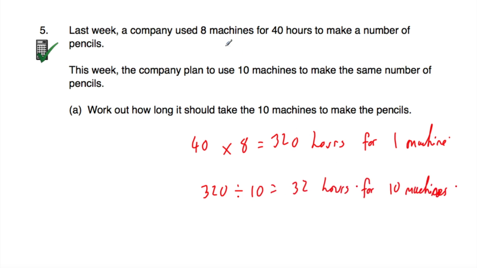And that's it. So just to recap, for 8 machines, it would take 40 hours. So if just one machine was used, it would be 8 times longer. So that'd be 320 hours for one machine. But this week is 10 machines. So we're going to divide by 10. And that means it would take 32 hours for the machines to make the pencils.